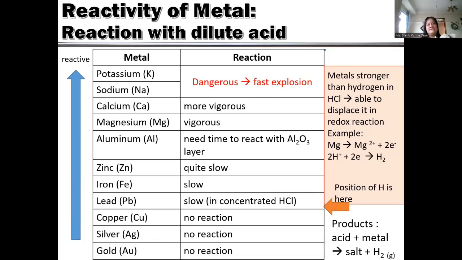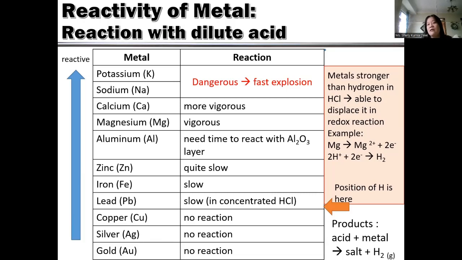So all metals above hydrogen can take the partner of the hydrogen, can displace it. However, in hydrochloric acid, if the hydrogen's partner, chloride, is more reactive, then it cannot happen. For example, gold cannot take it because chloride is more reactive.